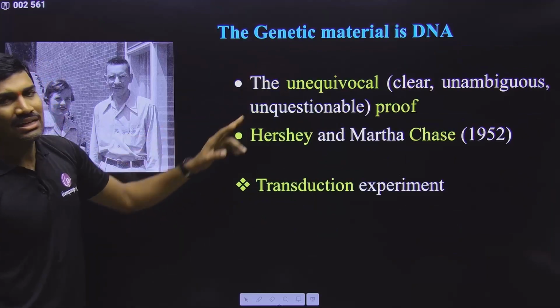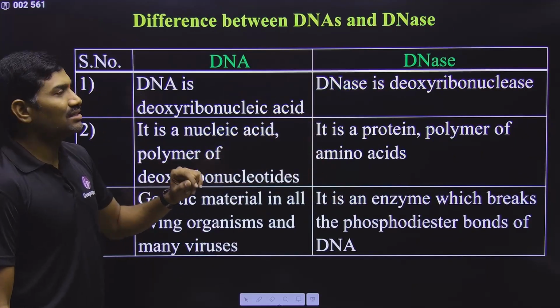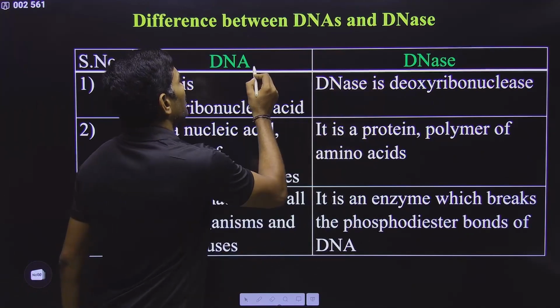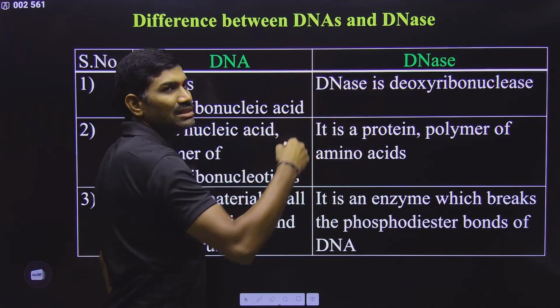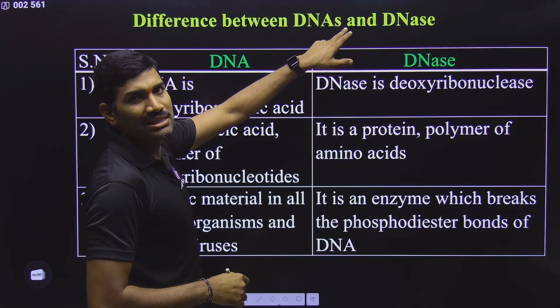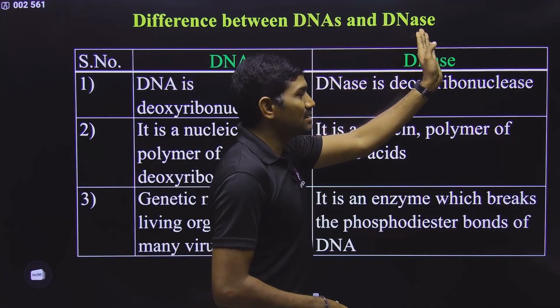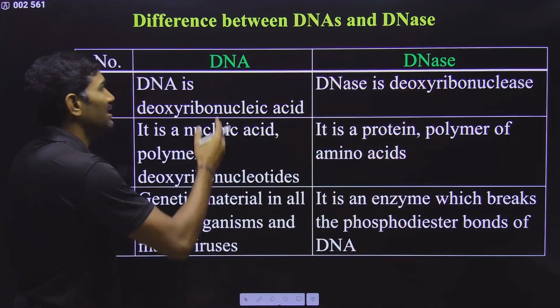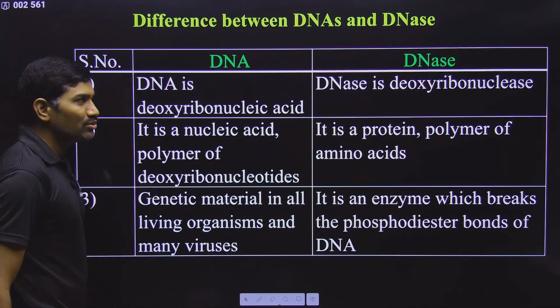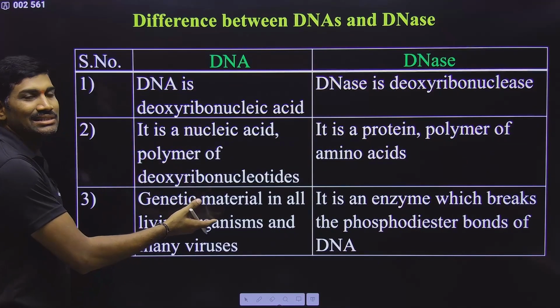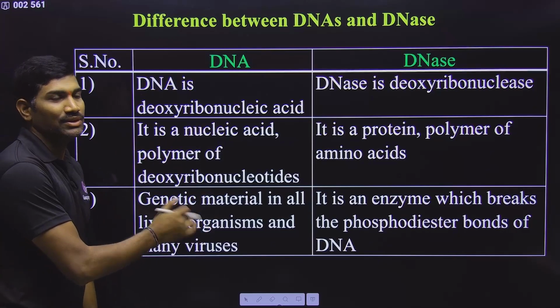Before going with the Hershey-Chase experiment, in the NCERT they have asked: can you write some difference between DNA, DNAs and DNase? The S in DNAs indicates that it is plural, so many DNA molecules. DNase is an enzyme. What is the difference here? DNA means deoxyribonucleic acid, and it is the polymer of nucleotides, and it is acting as genetic material in the majority of organisms.